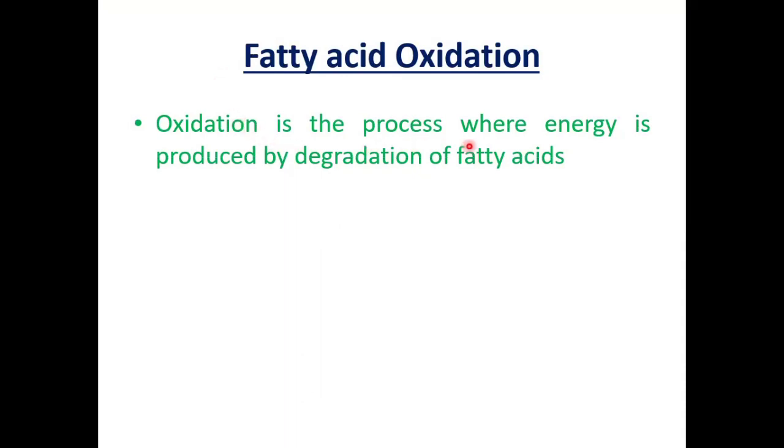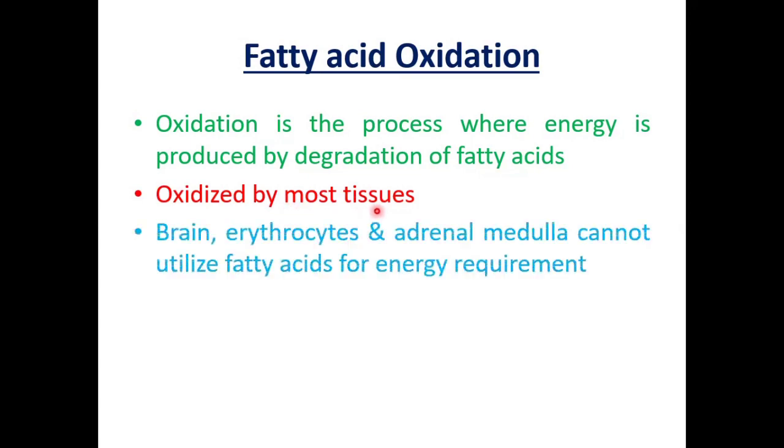Beta oxidation is the process where energy is produced by degradation of fatty acids. It is oxidized by most tissues, but brain, erythrocytes and adrenal medulla cannot utilize fatty acid for energy requirement. Fatty acid oxidation occurs in the mitochondria.